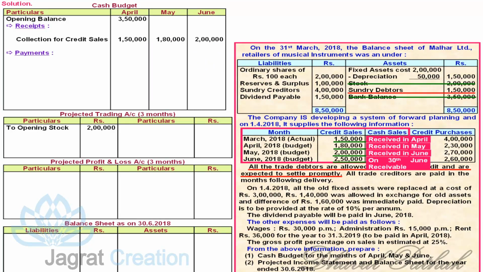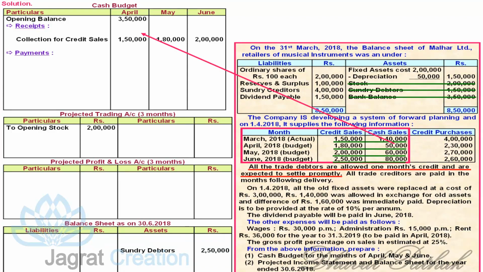Now the amount receivable, this debtors is already received. Amount receivable will appear in the balance sheet at the end. Debtors 2,50,000. This is how the debtors details are considered while solving the sum. Now cash sales. For cash sales, cash is received instantly.